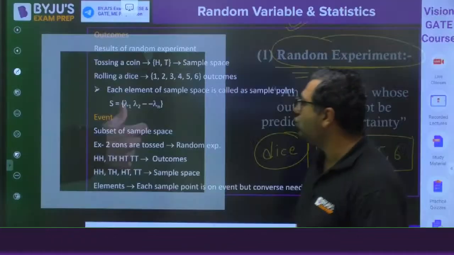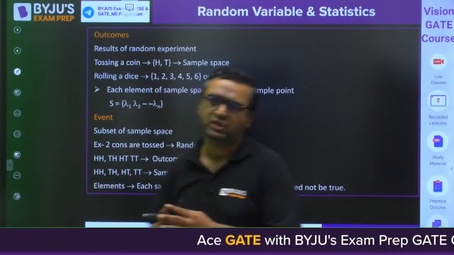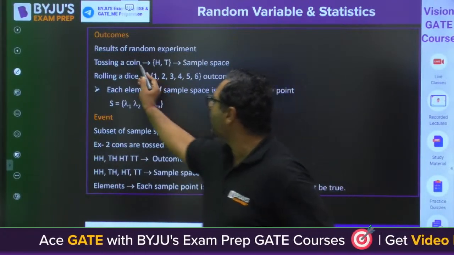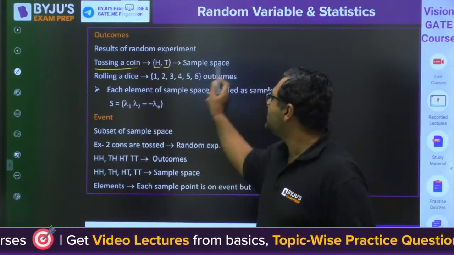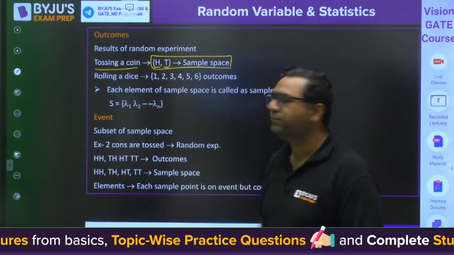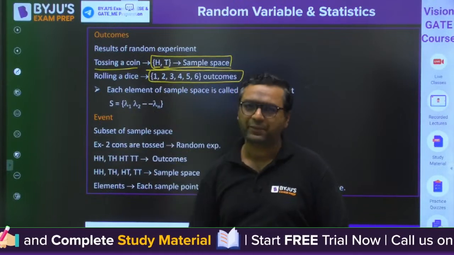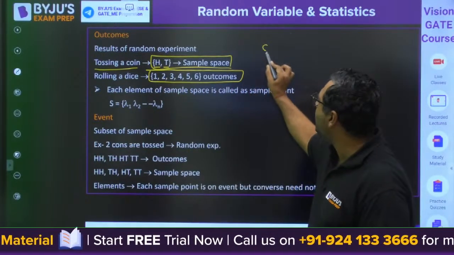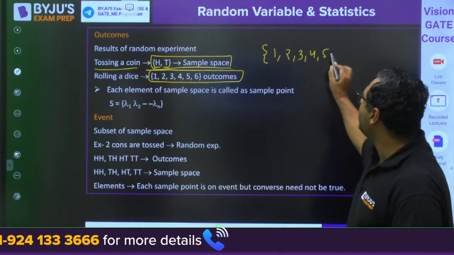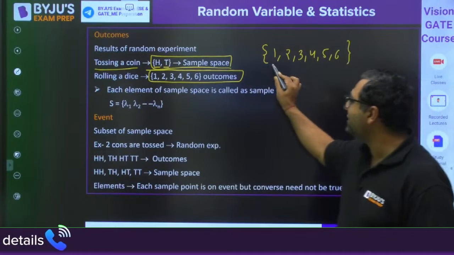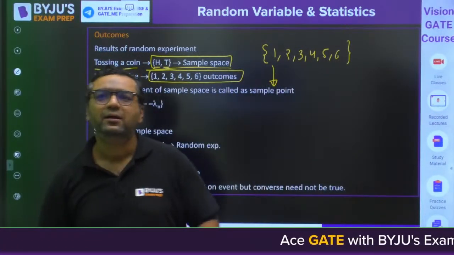So why am I telling you this today? Because we are starting the random variable once again, so we require some basic definitions. I already told you that when we are tossing a coin, we have two outcomes, head and tail. Both can come. So this is said to be the sample space. Rolling a dice, 1, 2, 3, 4, 5, 6, these are the possible outcomes. This is said to be the sample space. And every element in the sample space, like 1, 2, 3, 4, 5, 6, is said to be a sample point.